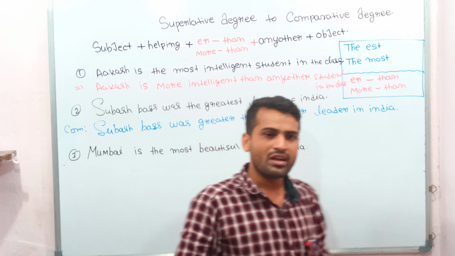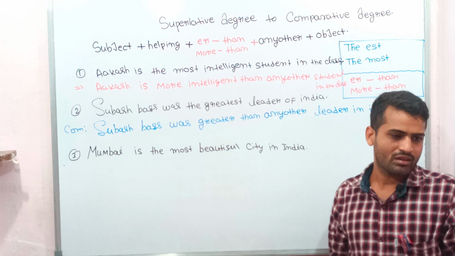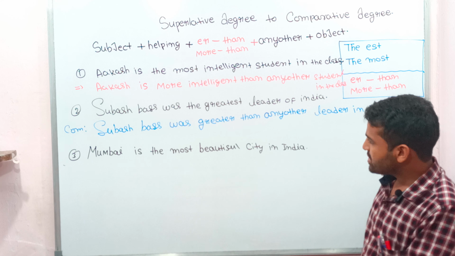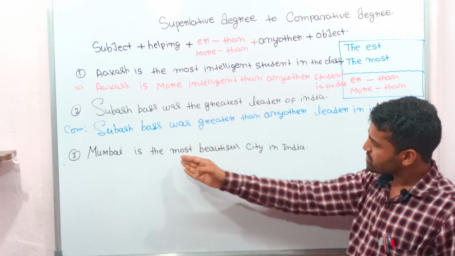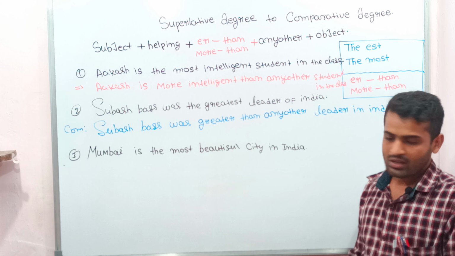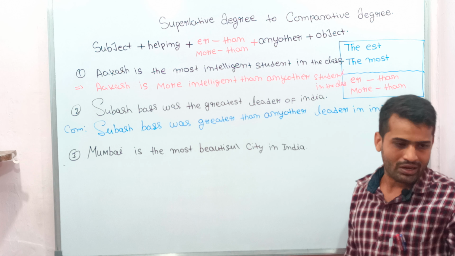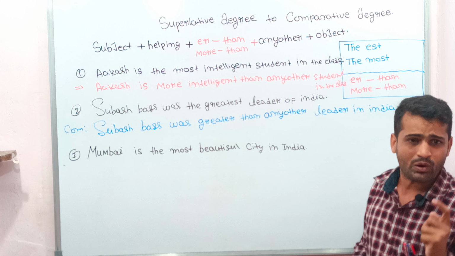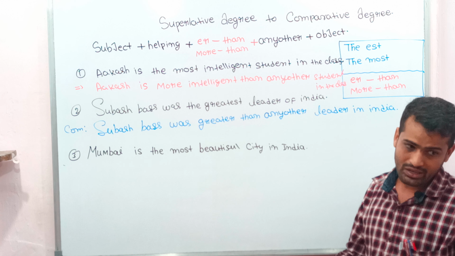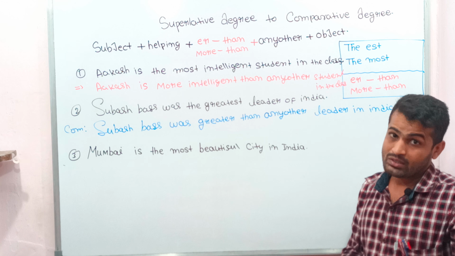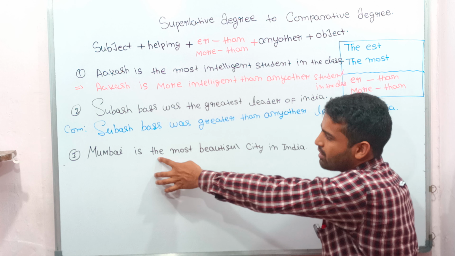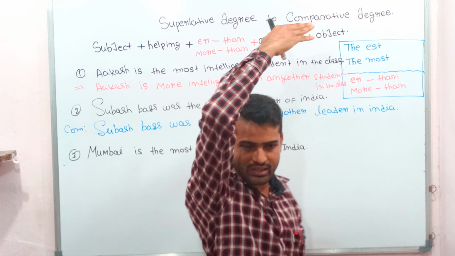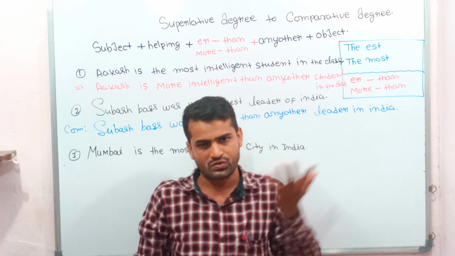In our country, no city is like Mumbai. We all know this, and it is also the truth. Then see here, students: Mumbai is the most beautiful city in India. This sentence is written in superlative degree because of its symbolic form. The symbolic form written here is "the most", and "the most" is the symbolic form of superlative degree. I told you before, in the previous lecture also.